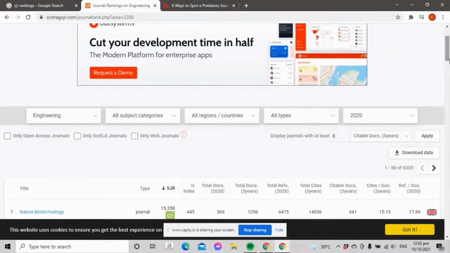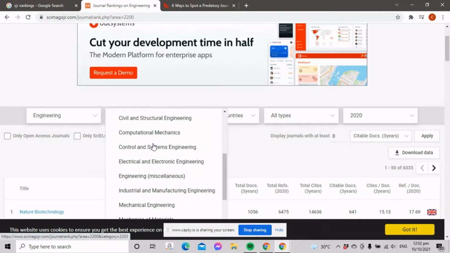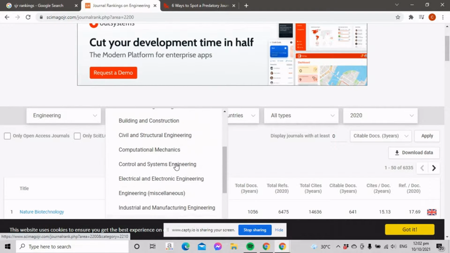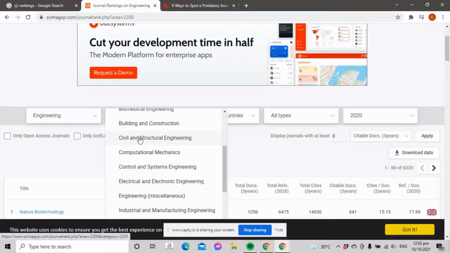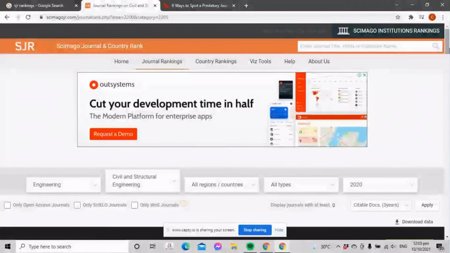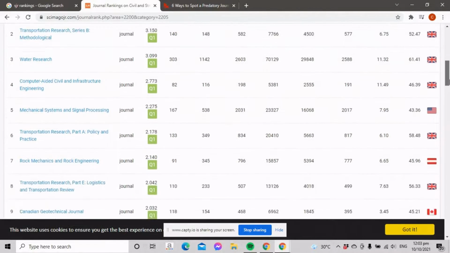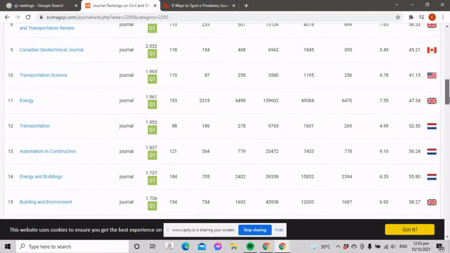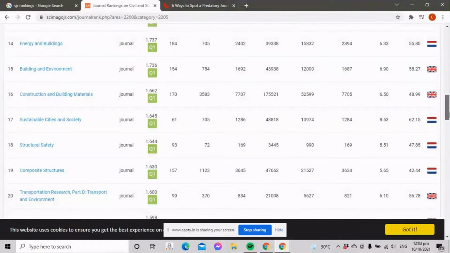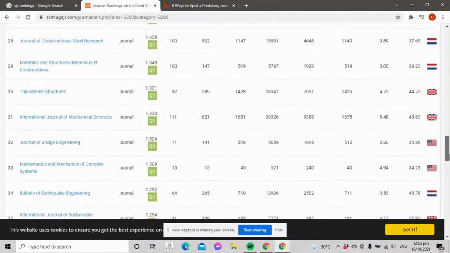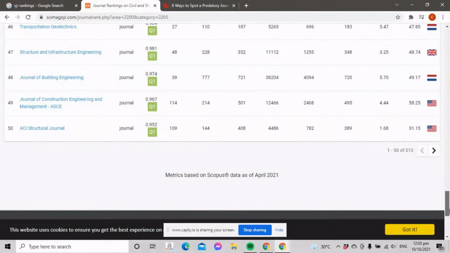Now, if you want to be more specific on what kind of engineering you want to find, just click all subject areas and pick what kind of engineering you want to find. So we'll use civil and structural engineering as our example. Again, scroll down and you'll be able to see all the scientific journals or scholarly journals that are related to civil and structural engineering.